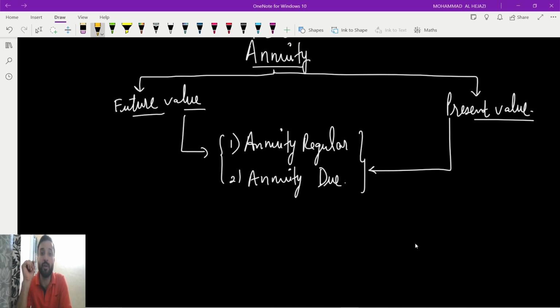So guys, in this video we are going to start with the annuity, which is very important for the CA Foundation exam. Annuities have only 5 formulas, and from these 5 formulas they will ask 9 to 10 sums. So it's easy to score. The thing is, you have to understand the concept. That's it. It is really very easy to score.